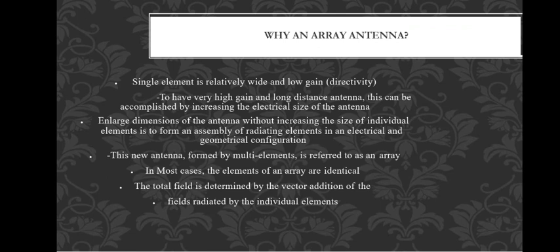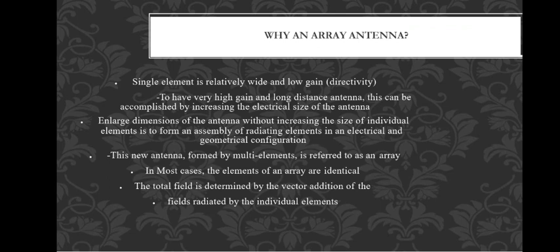Generally, the amplitude and phase, these two come into the picture. The length is geometrical, while amplitude and phase are the electrical parameters. Therefore, this new antenna formed by multiple elements is referred to as an array.